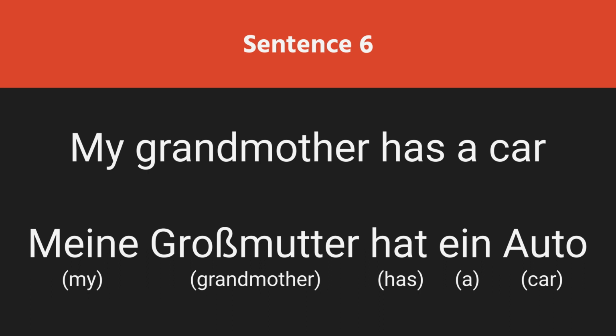Auto is a neuter noun, and because it's a countable object, it's a good idea to allow the indefinite article to stay with Auto. It's ein because the noun that is following the indefinite article is a neuter noun, and for neuter and masculine nouns we use ein as the indefinite article, but for feminine nouns we use eine as an indefinite article.